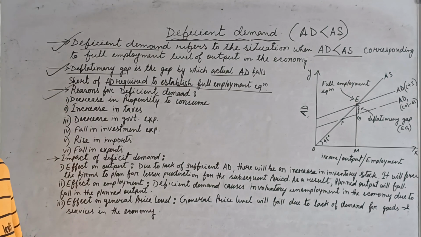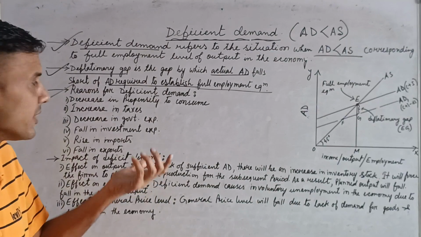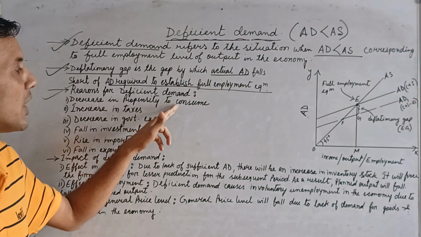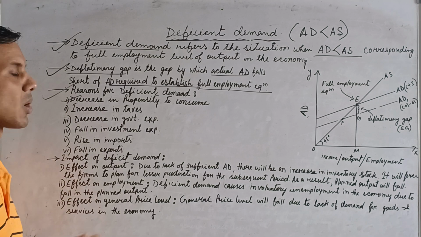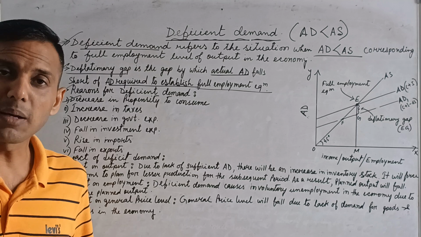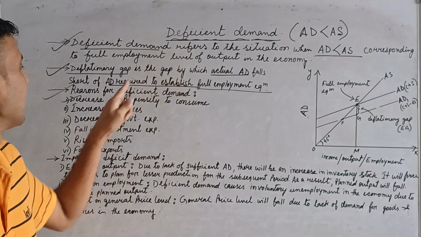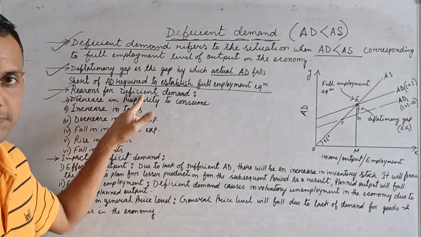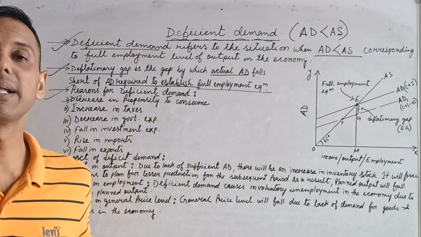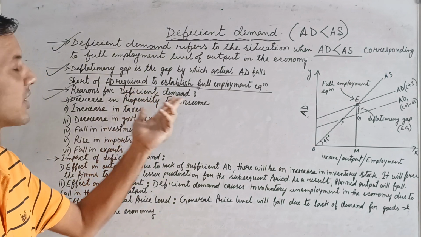Now the reasons for deficient demand. We already discussed the reasons for excess demand. For the same points, just do the opposite. For example, a decrease in propensity to consume. If your propensity to consume decreases, then definitely you will consume less. When consumption is less, demand is less. So with less demand, there is deficient demand. Is it clear? When propensity to consume decreases, we demand less, then AD is less than AS, and there is deficient demand. Simple.